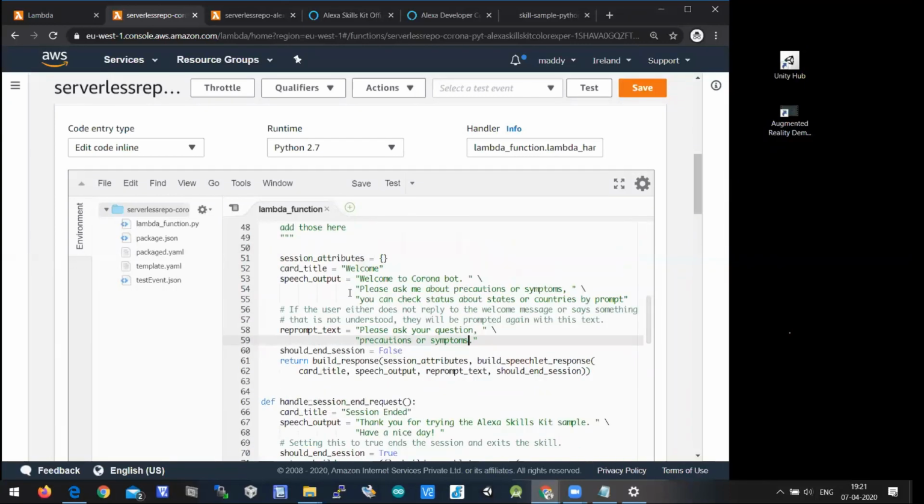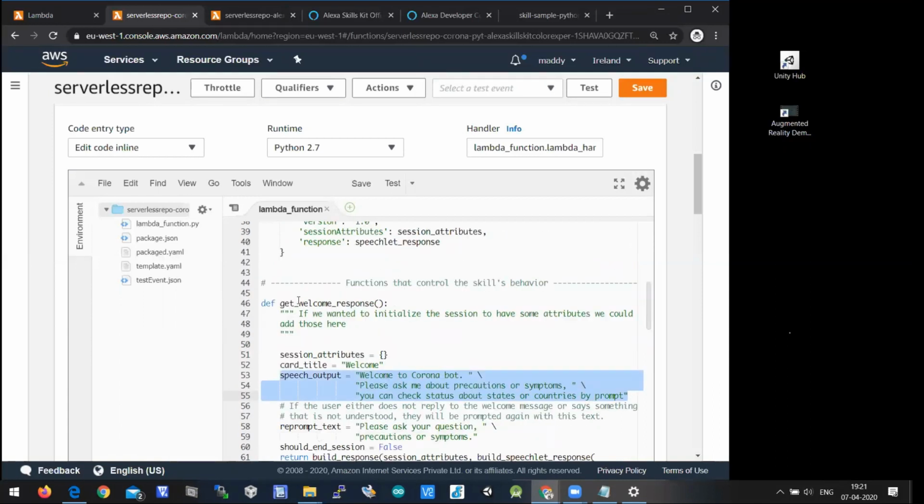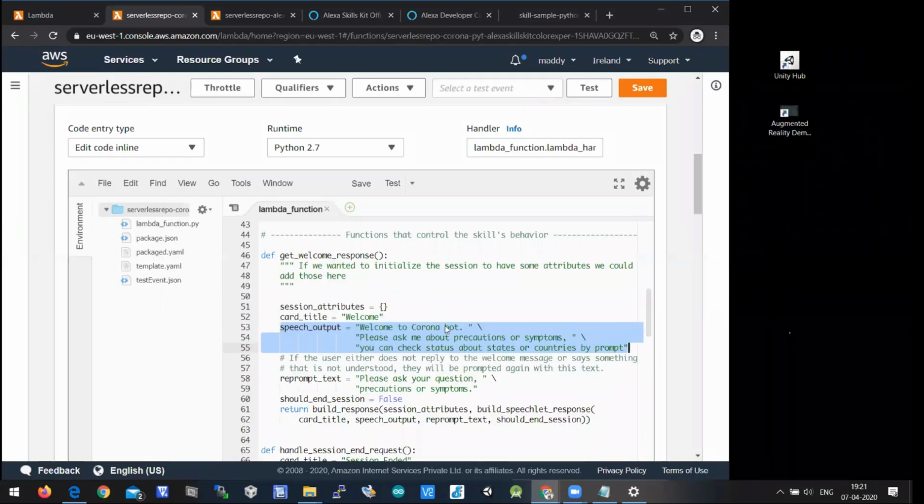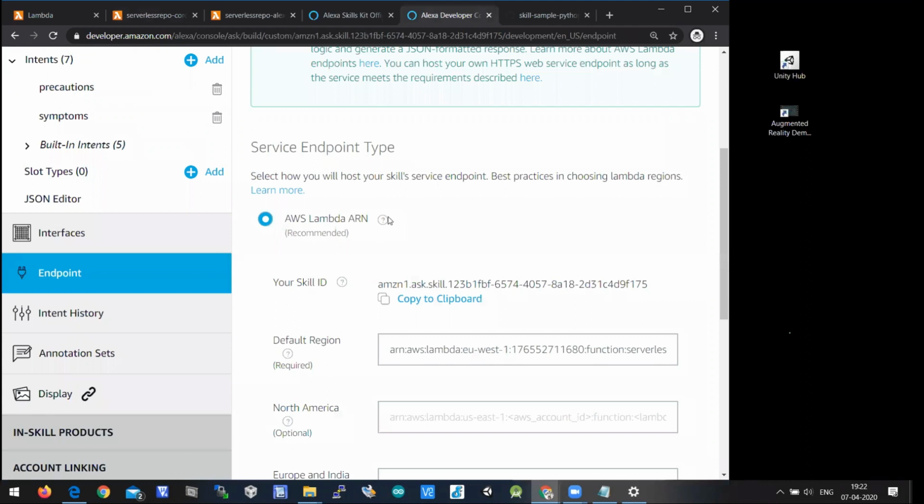Okay, so as of now we wrote the speech output. Speech output is nothing but the speech that will be prompted when you invoke your Amazon Alexa skill. So let's save this program. The get welcome response function will be called automatically when you invoke your skill. I've saved this.